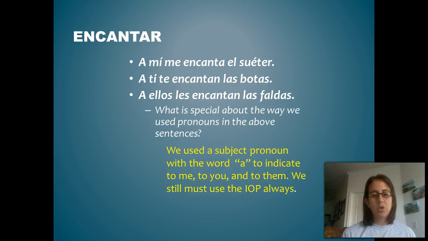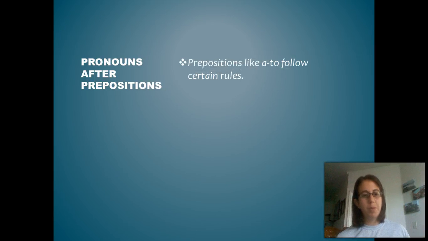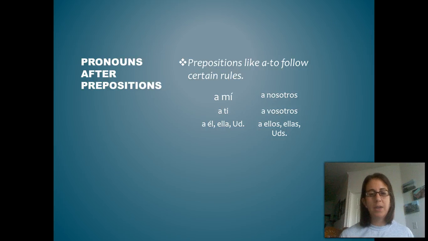We still must use the IOP always, always, always. So we're always going to have that me, te, le, nos, os, or les. It depends on if we wanted to add that a with a preposition to indicate or specify who it is that we are talking about. All right, so let's take a look at our pronouns after prepositions. We've got some certain rules. So a mí, a ti, a él, a ella, a usted, a nosotros or a nosotras, a vosotros or a vosotras, a ellos, a ellas, and a ustedes.